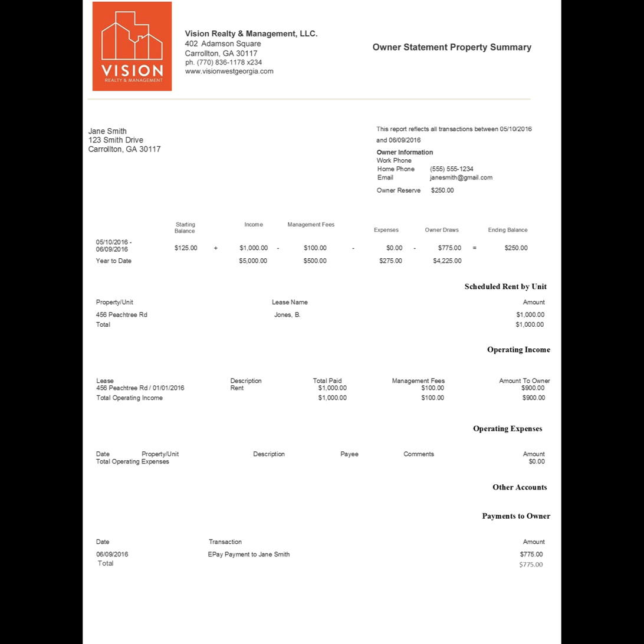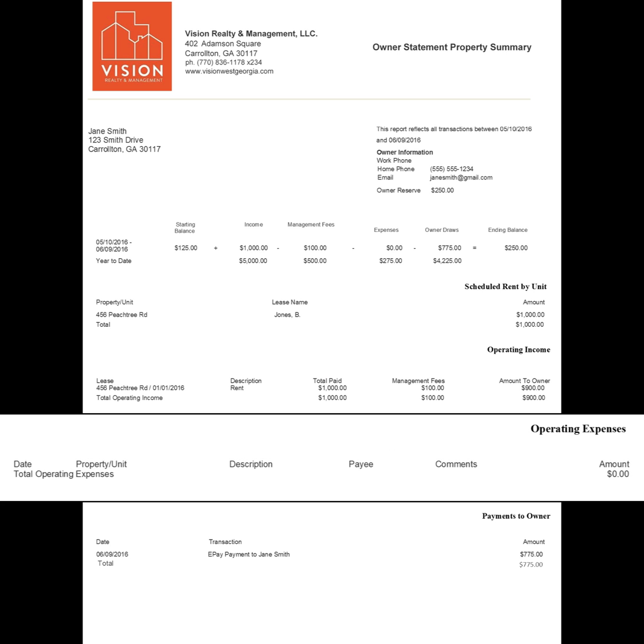Below operating income is the next section called Operating Expenses. Operating expenses are charges brought about by completed maintenance requests, any work completed while the home was vacant, lawn maintenance, etc. In this example, there was nothing completed on the property during the given period. However, if there had been any completed maintenance requests or work done on a unit during this time period, they would be itemized in this section along with the description of the service and who performed the work. If there were multiple maintenance requests completed, they would be added together and listed as total operating expenses.